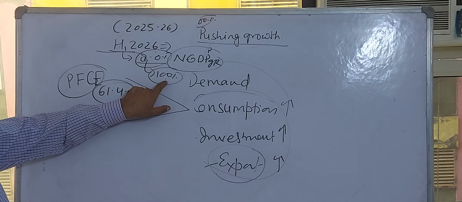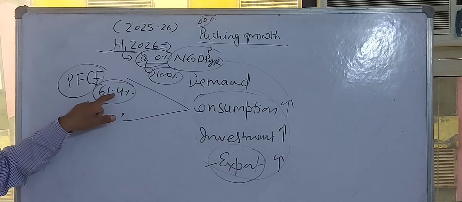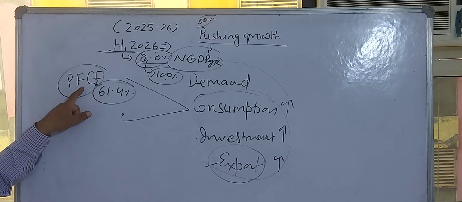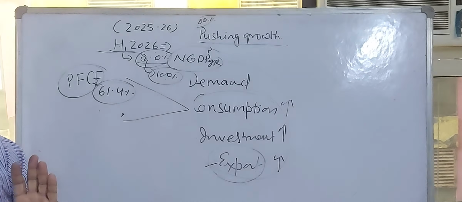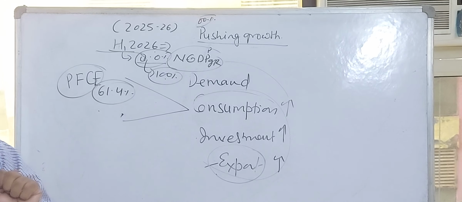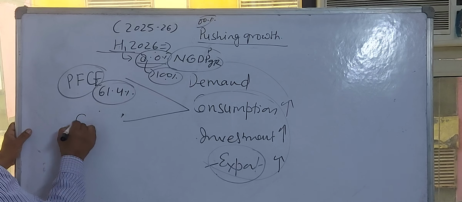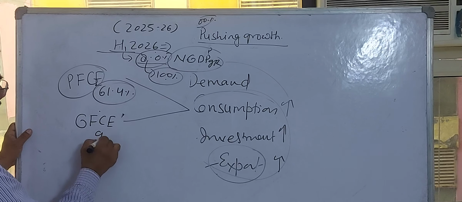Out of this 100% nominal GDP growth rate, 61.4% was contributed by private final consumption expenditure. Second, 9.6% by government final consumption expenditure.